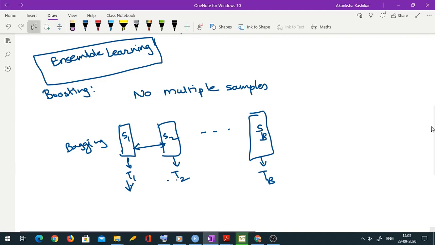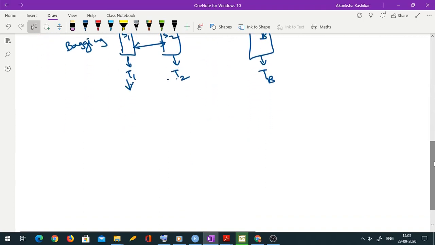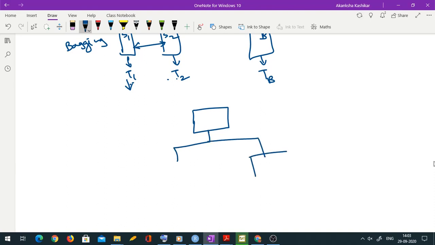Whereas in boosting, because we are not using different samples, we are actually growing the same tree. So we are building over the same tree. Let me describe what you do, in very layman terms. I am not giving you the accurate algorithm first. Suppose you have the original data and you build a very small tree consisting of one split only. Such a tree is known as a stump. So a stump is a tree which has only one split.